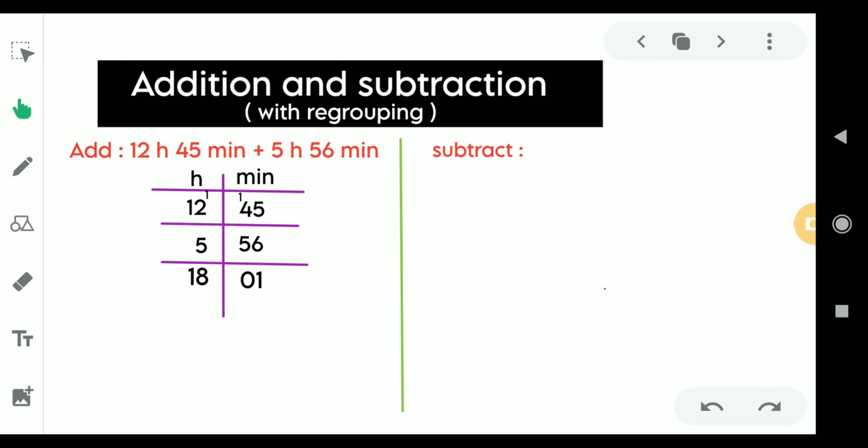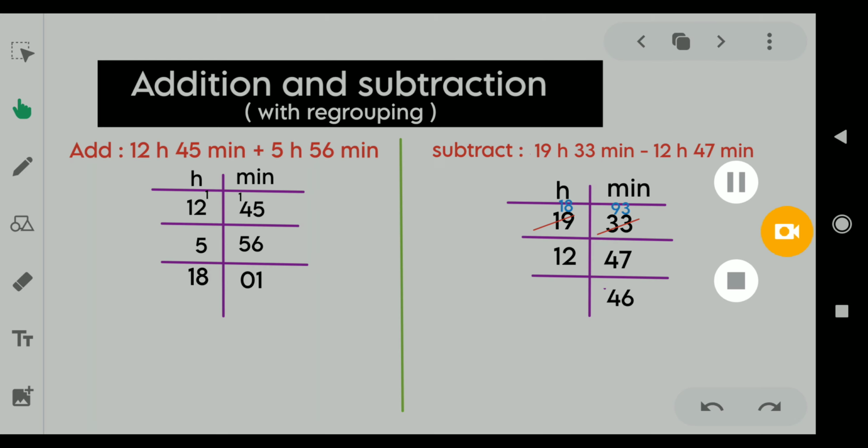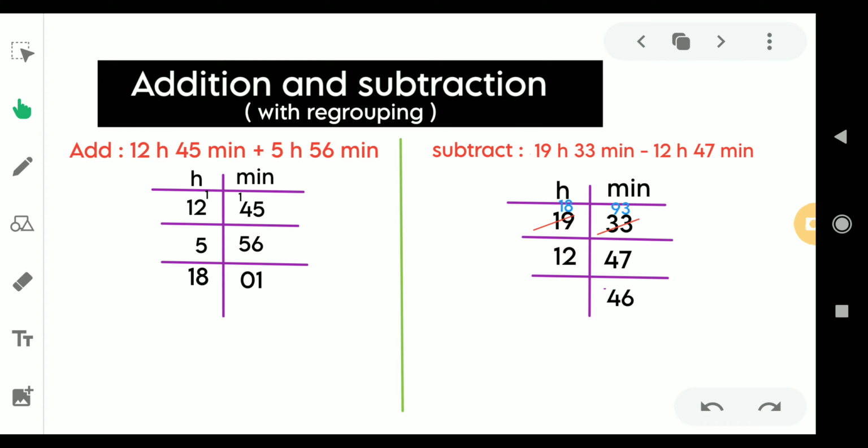Let us look at another example so that you can easily understand. It is 19 hour 33 minutes minus 12 hour 47 minutes. So again we are going to make two columns, right? So one is hour and other one is minute. Yes, we write 19 and 12 in our column. Well, we have written 19 hour and 12 hour in our column, and we have also written 33 minutes and 47 minutes in minute column.